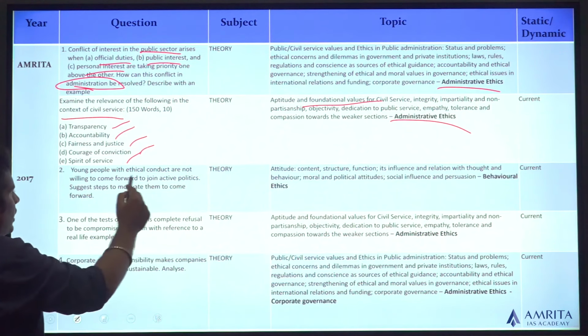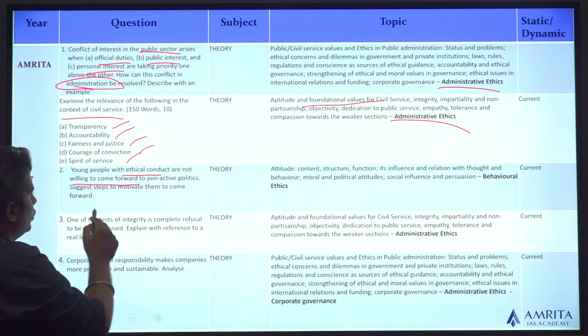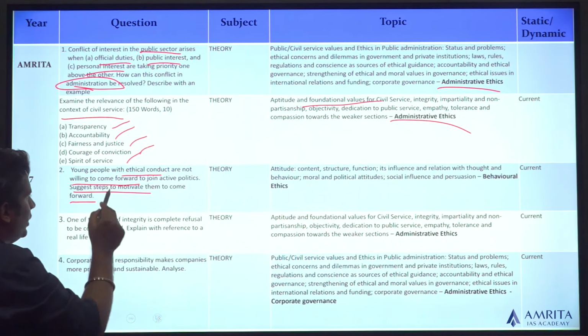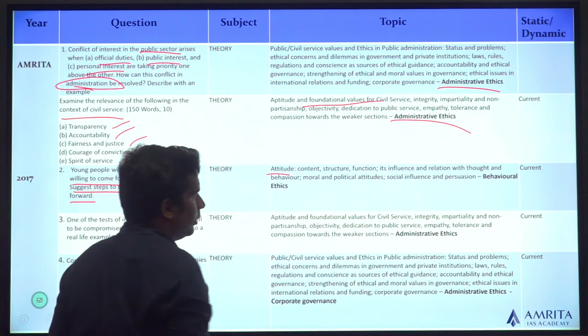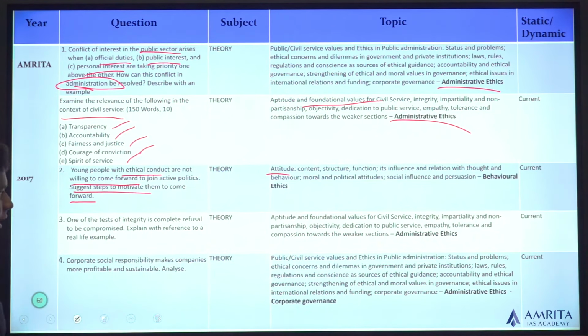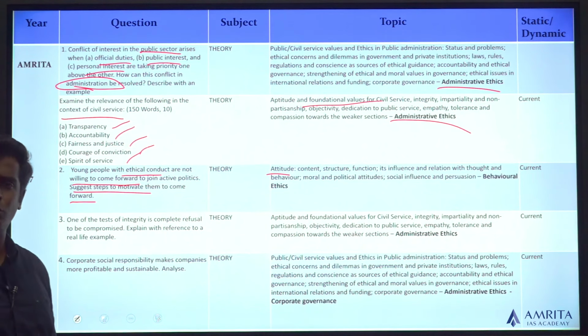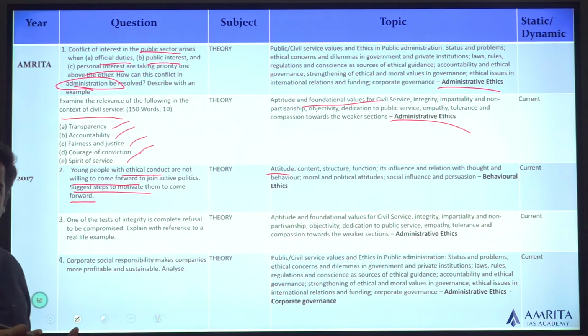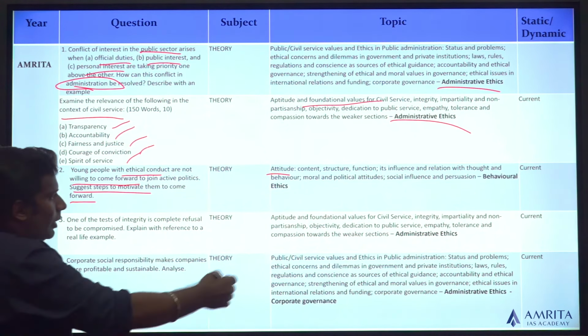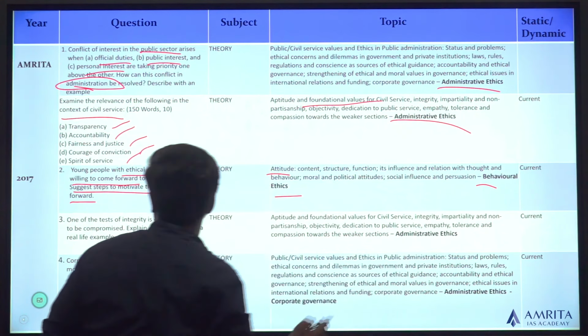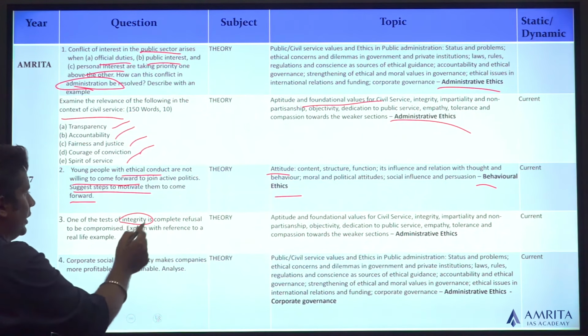Young people with ethical conduct are not willing to come forward to join active politics. Steps to motivate them. Attitude, because young people with good values are not willing to join politics. So how do we change their attitude towards politics? Behavioral ethics.